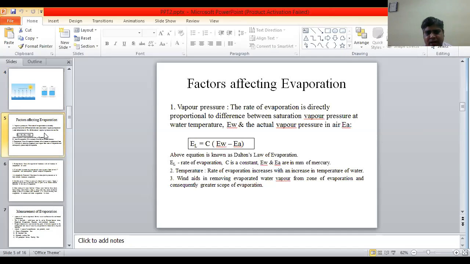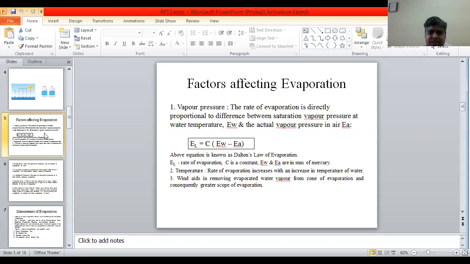This equation is known as Dalton's law of evaporation. Dalton is a scientist who gave the equation. EL is equal to the rate of evaporation, C is a constant, and EW and EA are in mm of mercury.